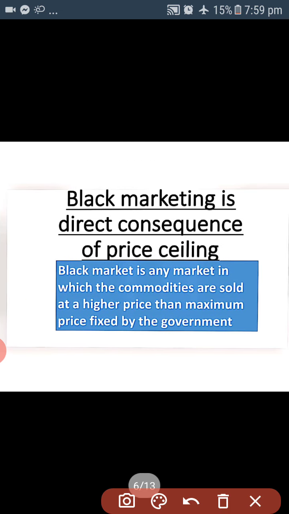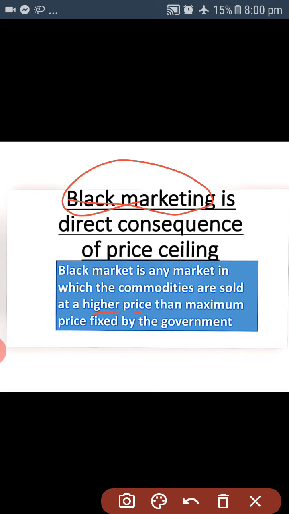But one consequence is there: black marketing. Black marketing is the direct consequence of price ceiling. A black market is any market in which commodities are sold at a higher price than the maximum price fixed by the government. Generally, producers do this. They hoard the commodities in their godowns and are not willing to sell them to the general public at lower prices.